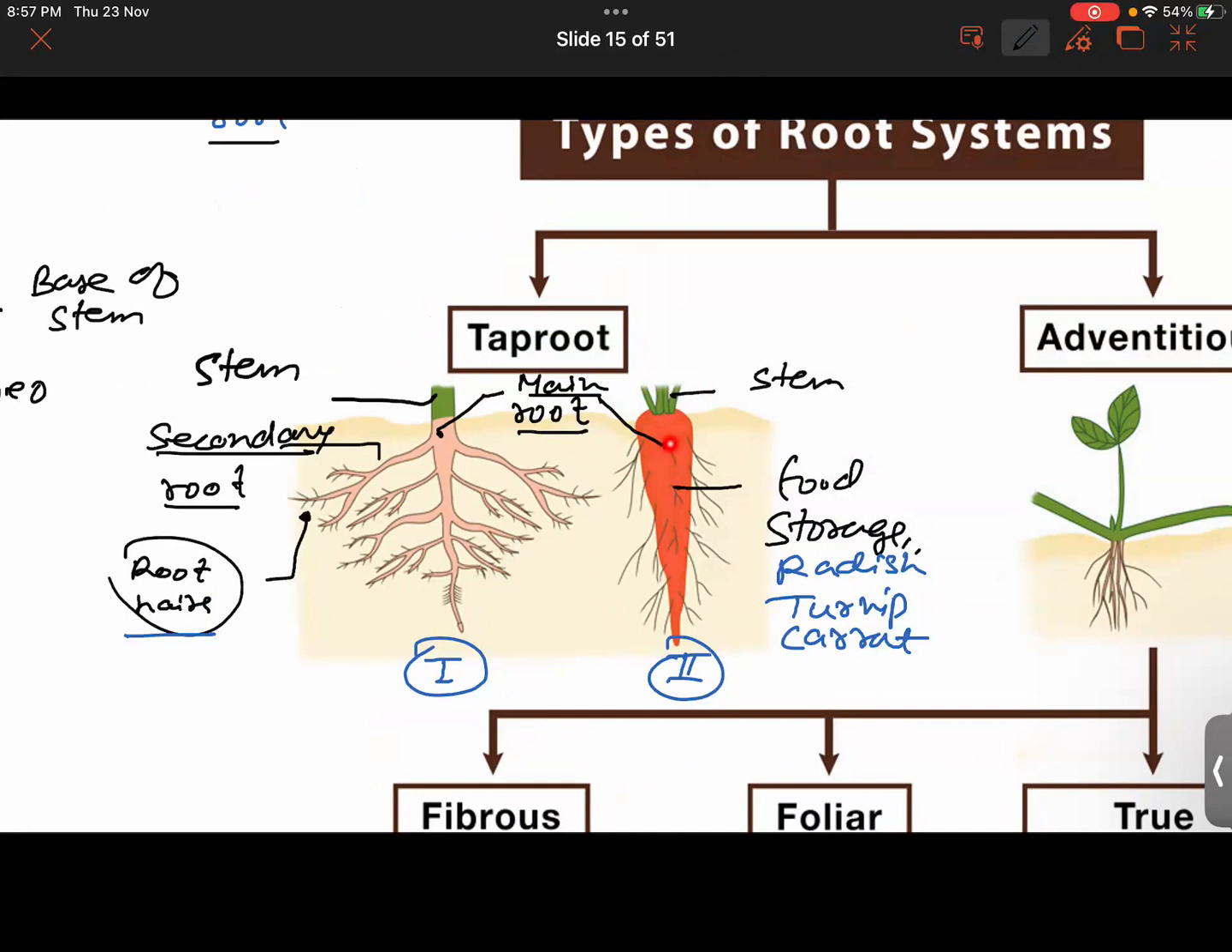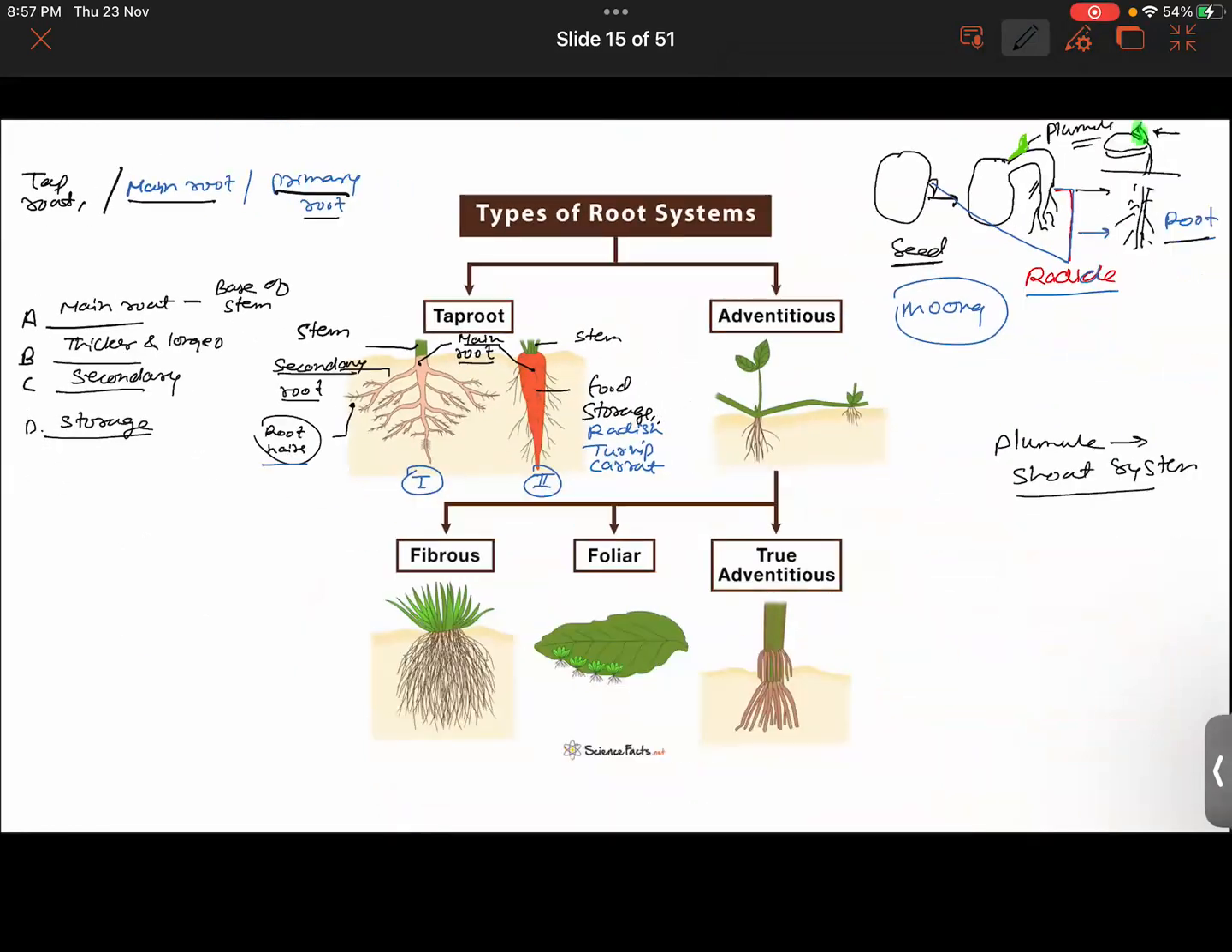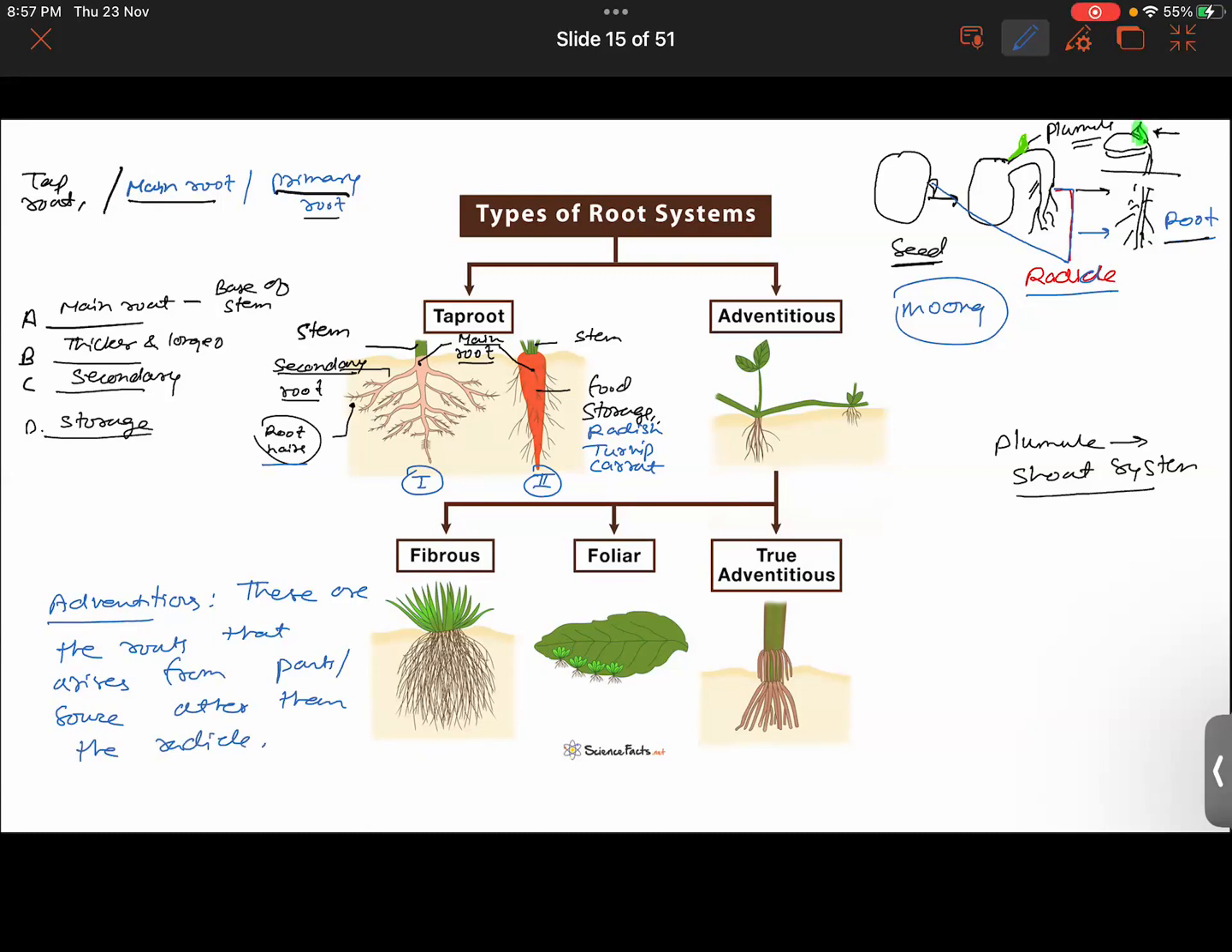So in the case of adventitious roots, I just say that these are the roots that arise from a part or source other than the radical. Other than the radical. Everyone is okay with this thing or not? Yes, sir.